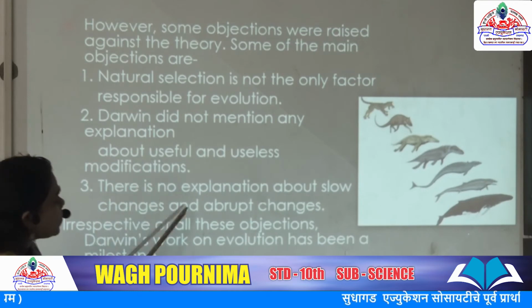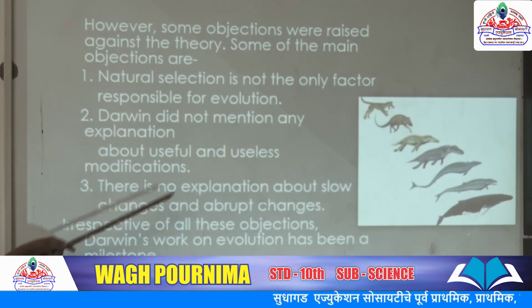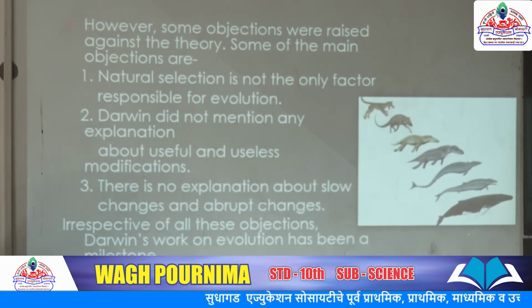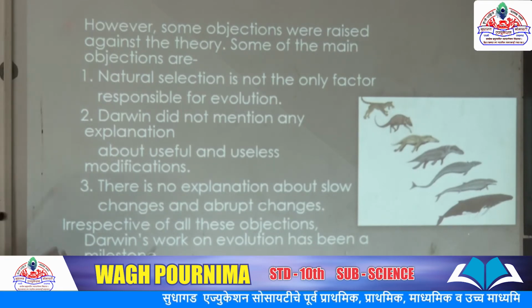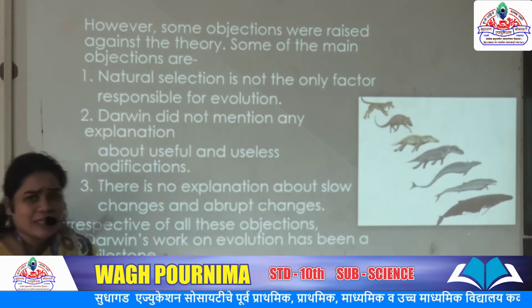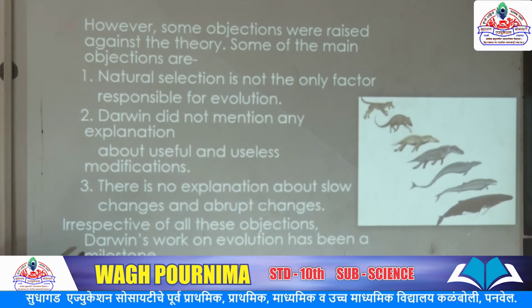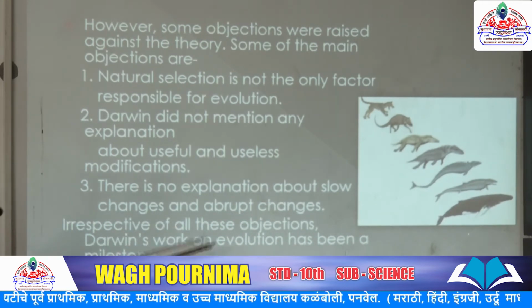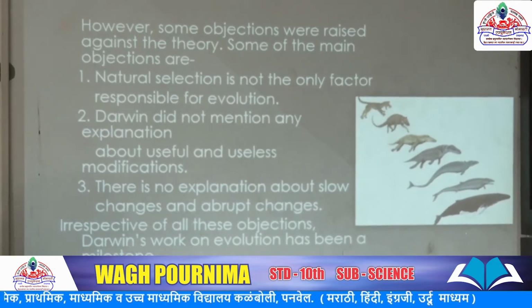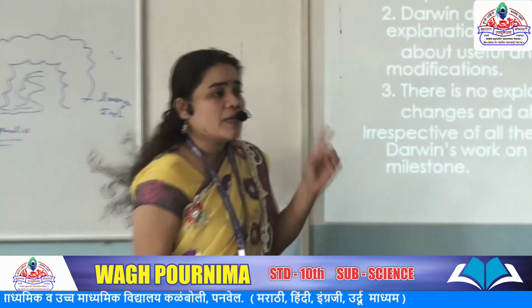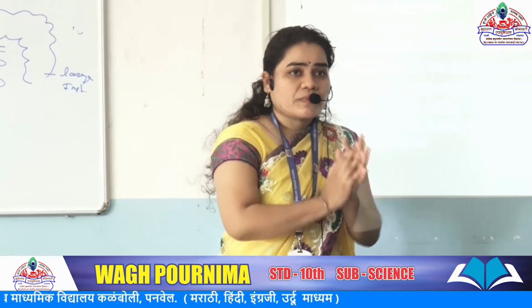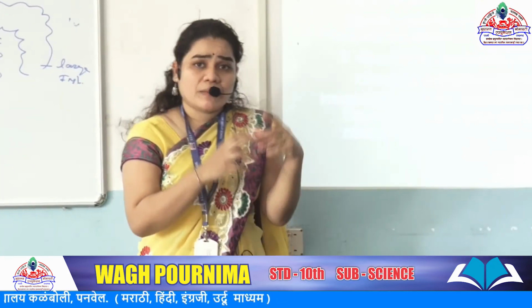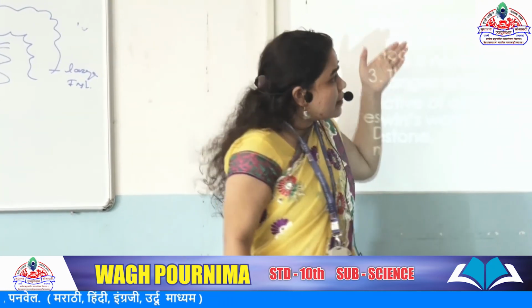Next one, there is no explanation about slow changes and abrupt changes. They are not given exactly which of the changes, slow or fast, are required here. Okay, and irrespective of all these objections, Darwin's work on evolution has been the milestone. The main part of Darwin's theory is that only those persons continue in this environment who are specially fit. Okay, and here they are given some objection.